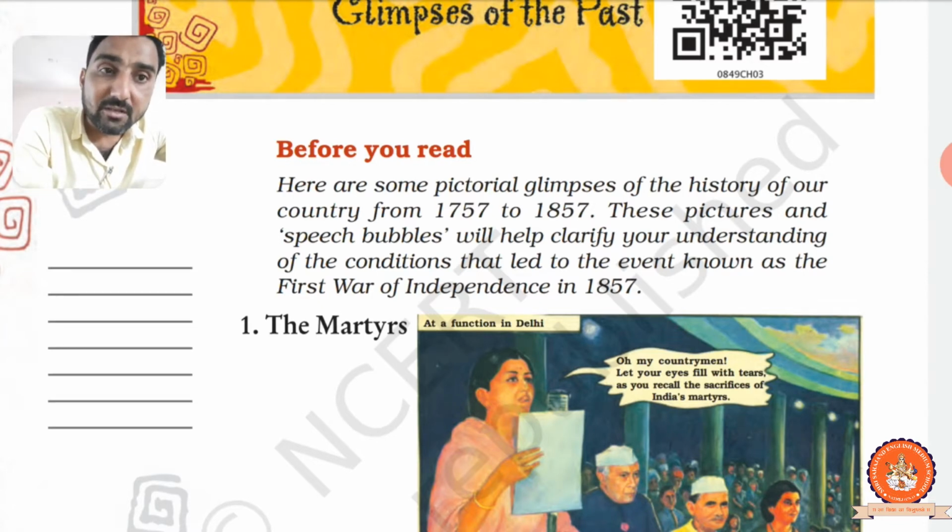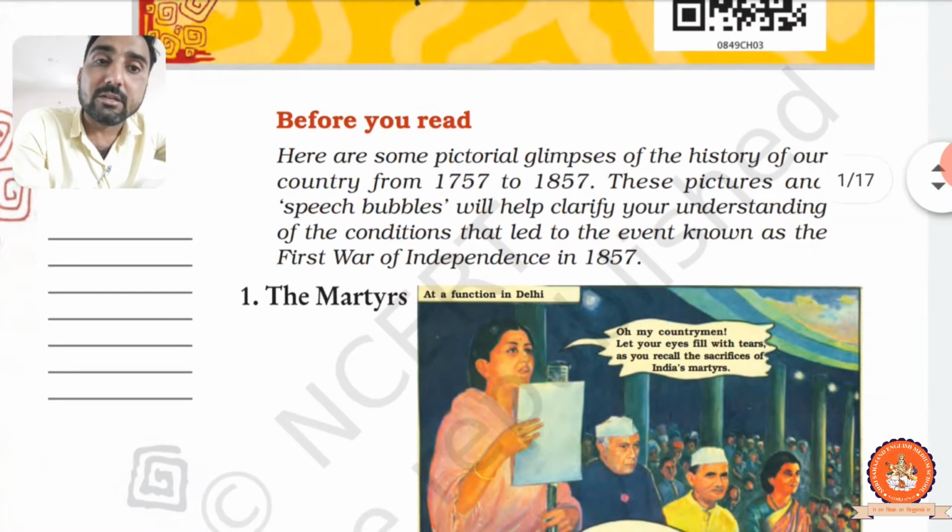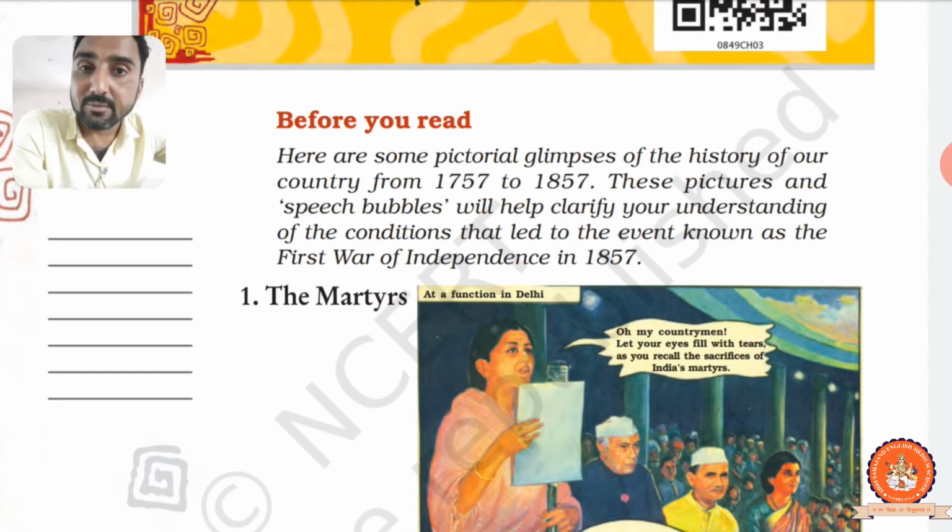Pictorial glimpses of the history of our country from 1757 to 1857. This is the 100-year story in a very short time. These pictures and speech bubbles will help clarify your understanding of the conditions that led to the event known as the First War of Independence in 1857.